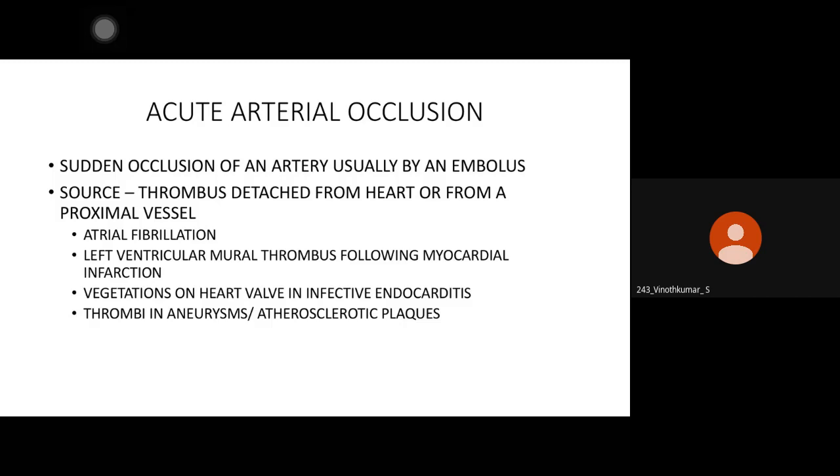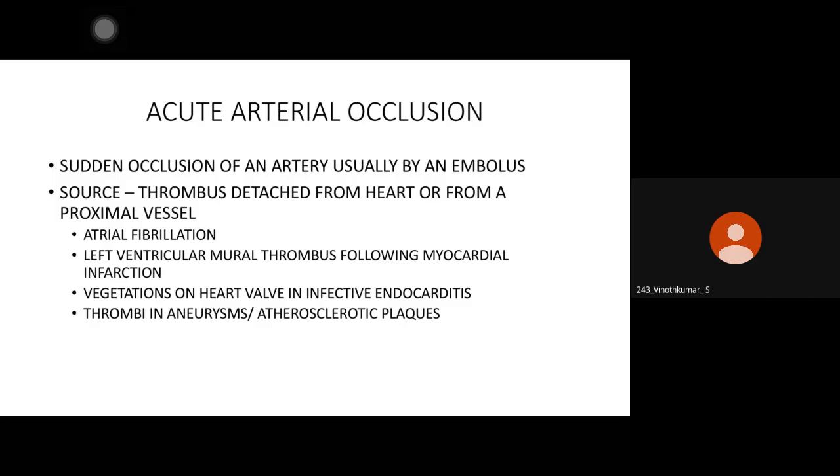and the limb is under threat. So there is a golden hour for cardiac disorders, there is a golden hour for stroke, there is a golden hour for limb also. So when there is an embolic phenomenon that has caused sudden occlusion of blood flow to a particular limb or multiple limbs, there is a golden hour and you can salvage the limb if intervened in an acute setting.